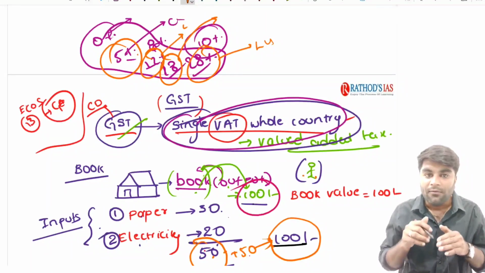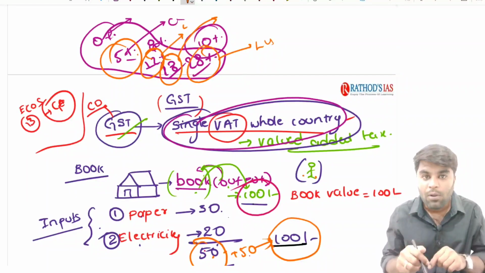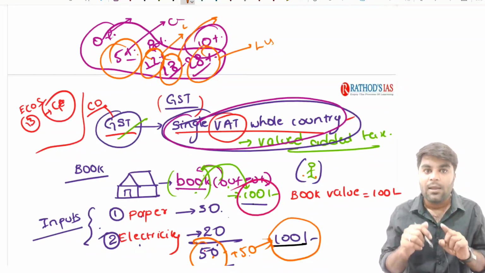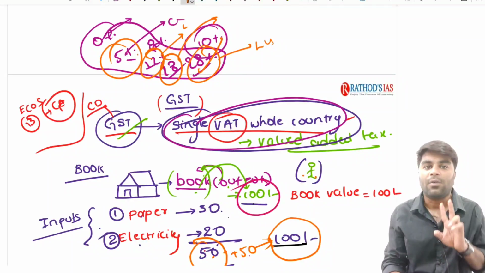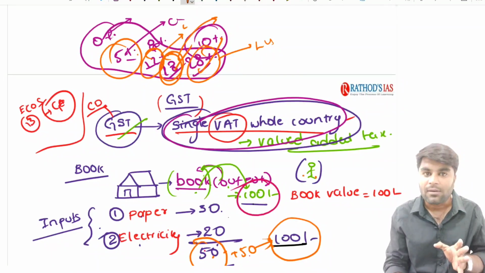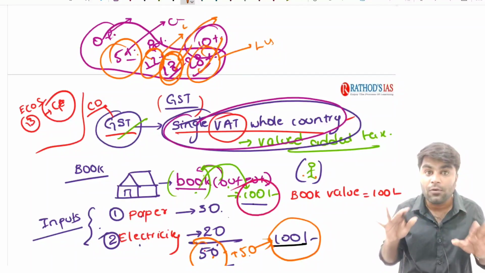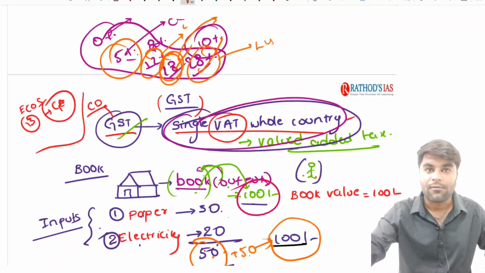Which means the way in which the tax is being collected on the book, 10%. Similarly, on the refrigerator, the tax is collected 28%. On some edible oils, the tax is collected as 18%. So, I hope you clearly understood how the GST is currently working in the country.